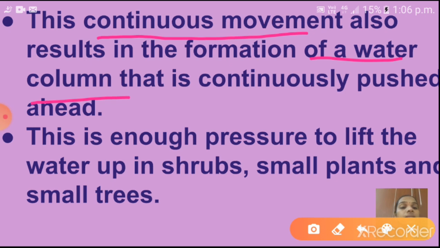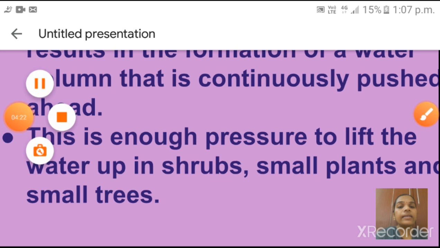Understood, children? So this is enough pressure to lift the water up in shrubs, small plants and small trees. In this way, with the help of root pressure, shrubs, that means small plants and small trees, are getting enough water. Understood, children? So this session, what we studied, can you recall? Yes.